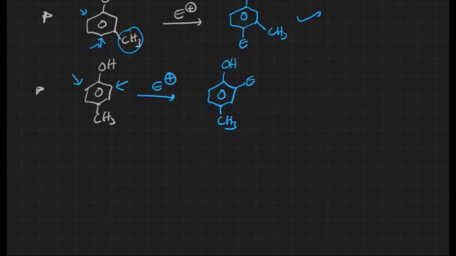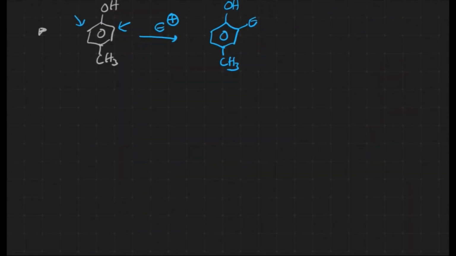Now let me take some other compounds over here. We have OH over here and NO2 over here. This is an electron releasing group. This is an electron withdrawing group.